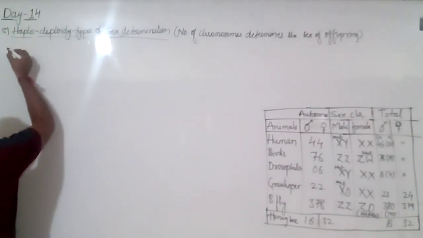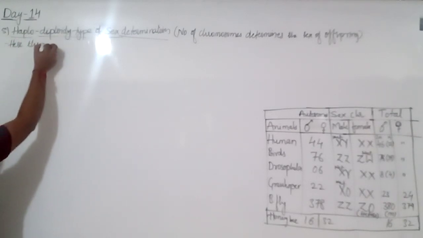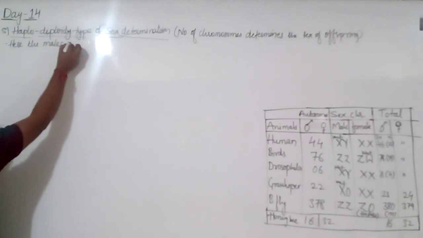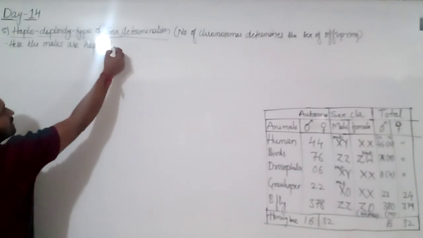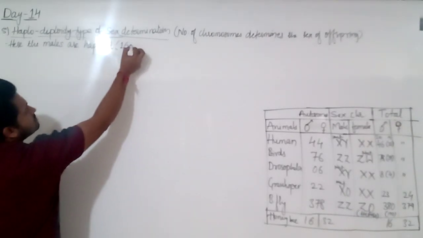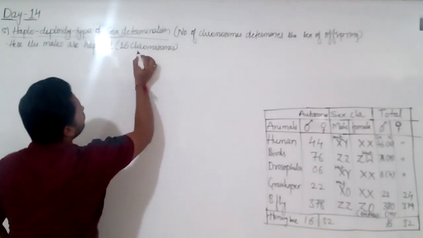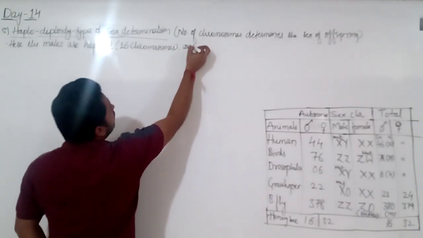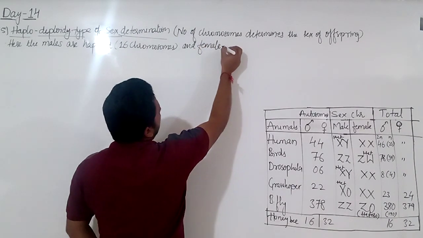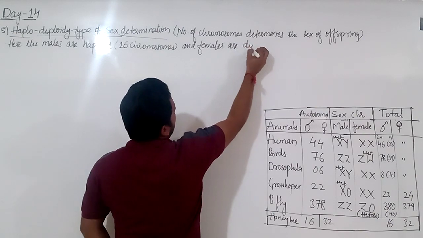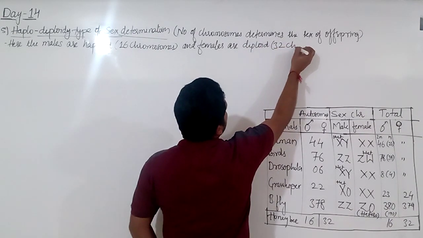I will write here, first point. Here the males are haploid. Nothing but they contain 16 chromosomes. And females are diploid. That is, 32 chromosomes they contain.